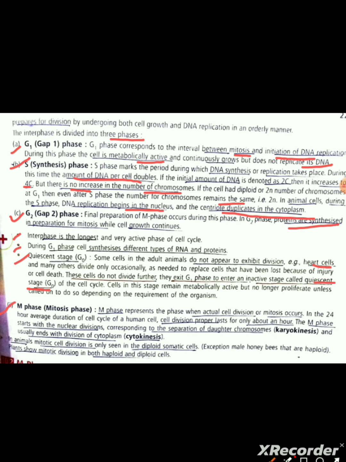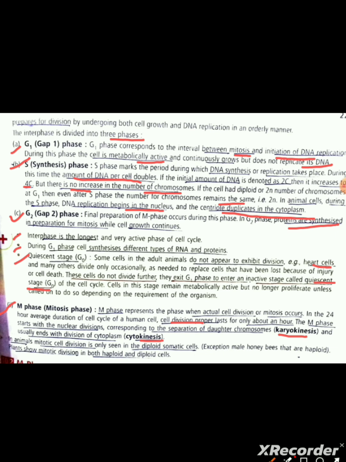M phase, also called mitosis phase. M phase represents the phase when actual cell division or mitosis occurs. In the 24-hour average duration of cell cycle of a human cell, cell division proper lasts for only about an hour. The M phase starts with the nuclear division corresponding to the separation of daughter chromosomes, karyokinesis, and usually ends with the division of cytoplasm called cytokinesis.